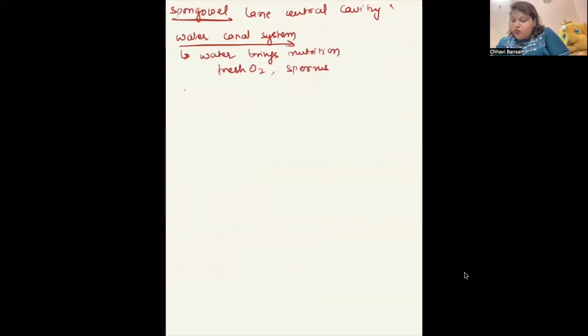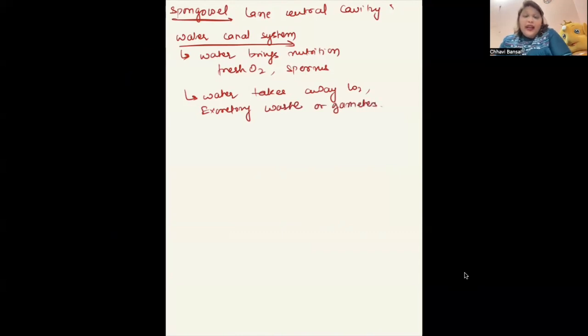But water is also exiting the body. So while exiting, water takes away CO2, excretory waste, or gametes. See, if sperms are entering some porifera, they have to exit from other porifera. So they can take away CO2, excretory waste, and gametes.